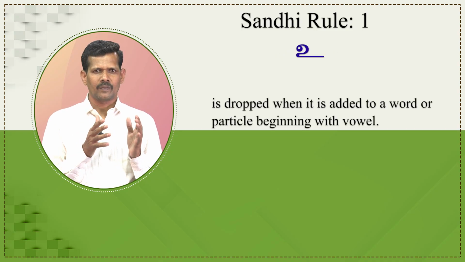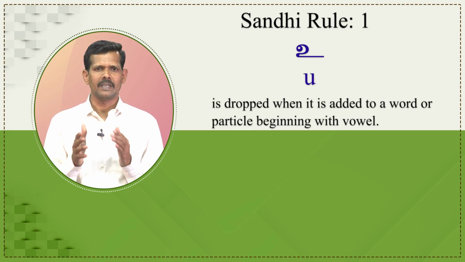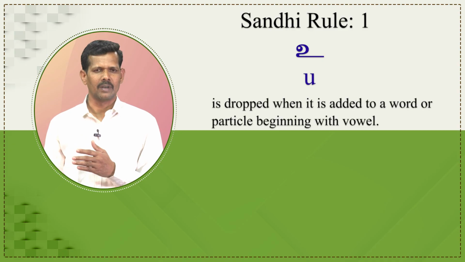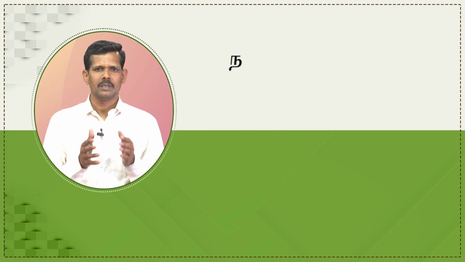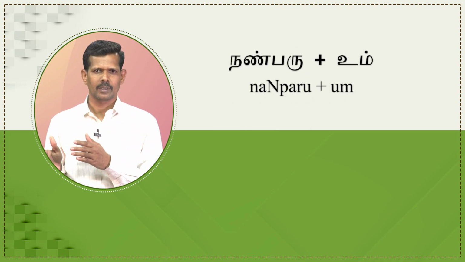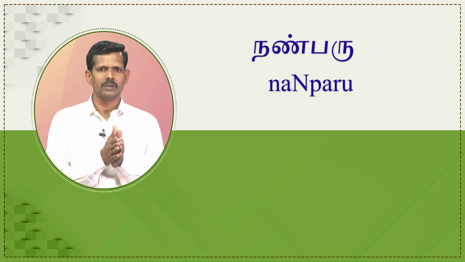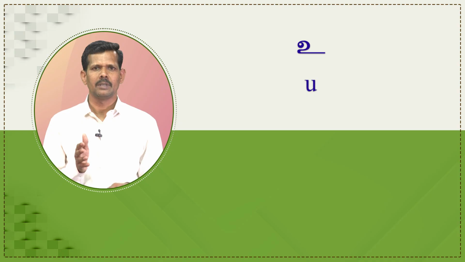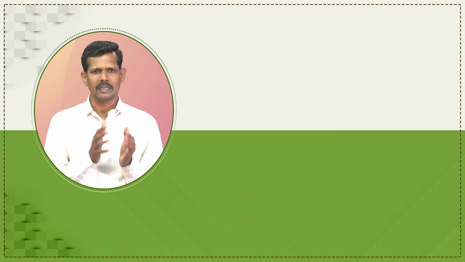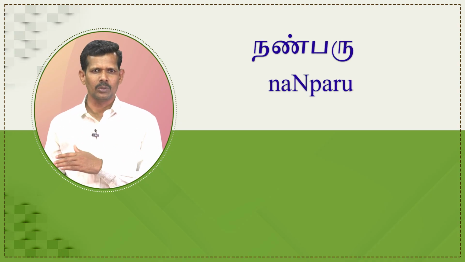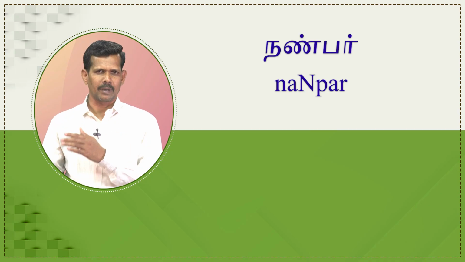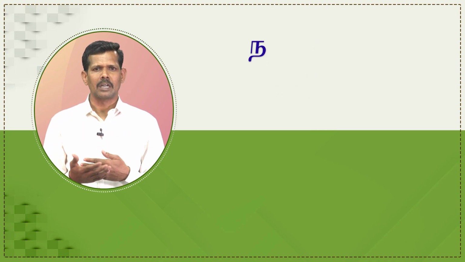Here we are going to discuss the 3 Sandhi rules. The first rule, the final u is dropped when it is added to the word or a particle beginning with the vowel. For example, nanbaru plus um. When the particle um is conjoined with the word nanbaru, the final u is dropped as per the rule. Accordingly, nanbaru is changed into nanbar. When it takes the particle um it becomes nanbarum.